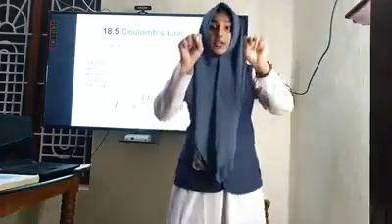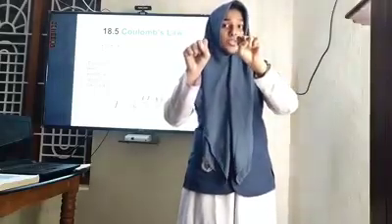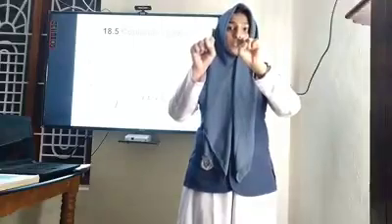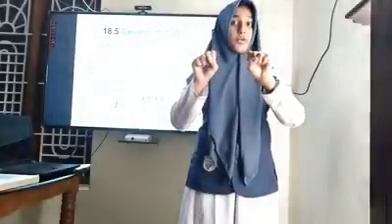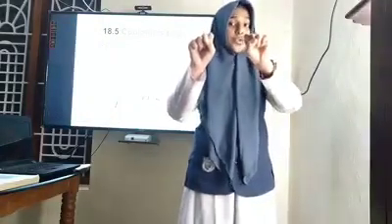Don't worry, I told you this is Q1 and this is Q2. So the force is directly proportional to the product of the charges. Product of the charges means Q1 into Q2.